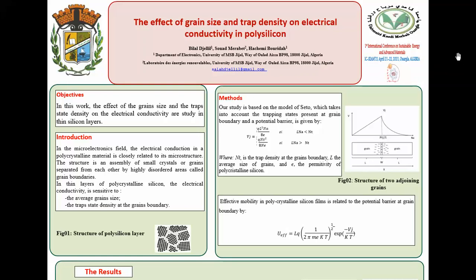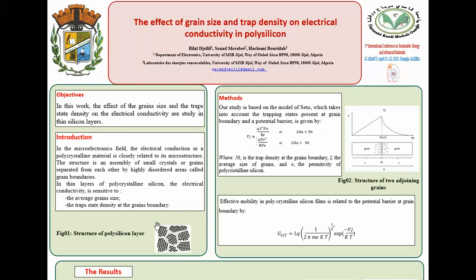My name is Bilal from University of Djelfa. My objective for this paper is the effects of grain size and trap density on electrical conductivity in polycrystalline silicon.